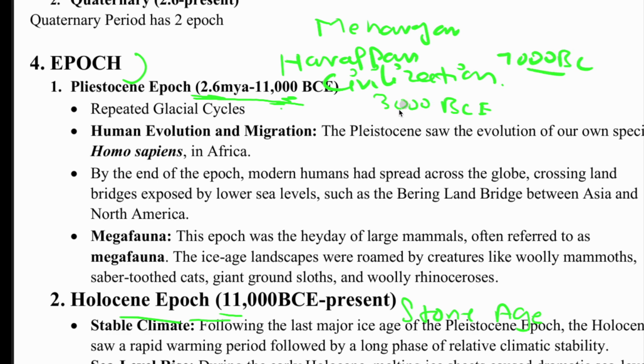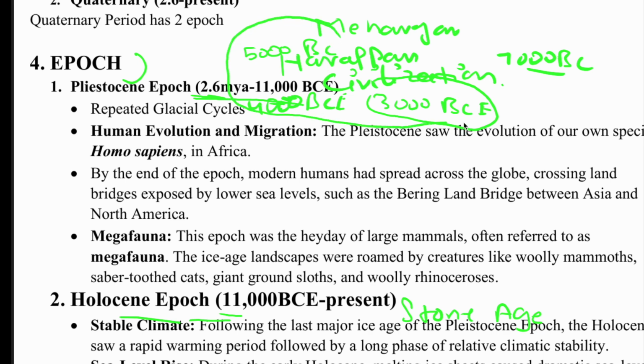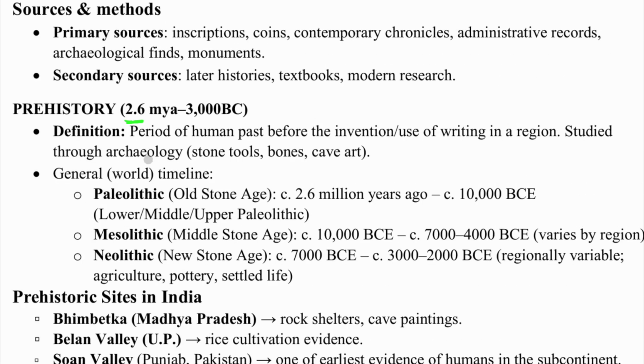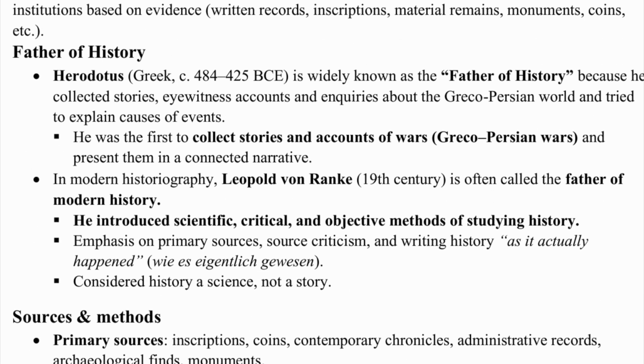Okay, so prehistory comes till 3000 BCE, or maybe let's say 5000 or 4000 BCE. Now why are we counting this 3000, 4000, or maybe 7000 BCE as part of prehistory? Now let's see what prehistory exactly is.